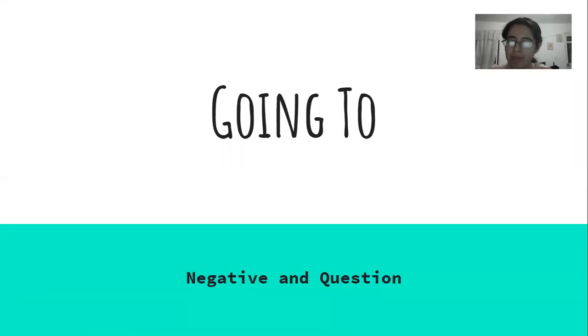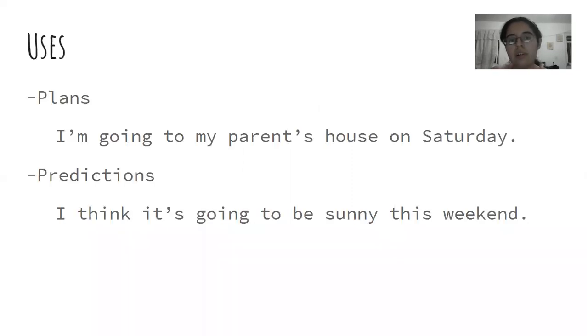Hello. Now we're going to see "going to" in negative and question forms. Like we saw, "going to" is used when we talk about plans, like "I'm going to my parents' house on Saturday." So plans that we made before speaking. Before we started speaking, we already had the plans. And it's also used for predictions or things that we think are going to happen. For example, "I think it's going to be sunny this weekend."